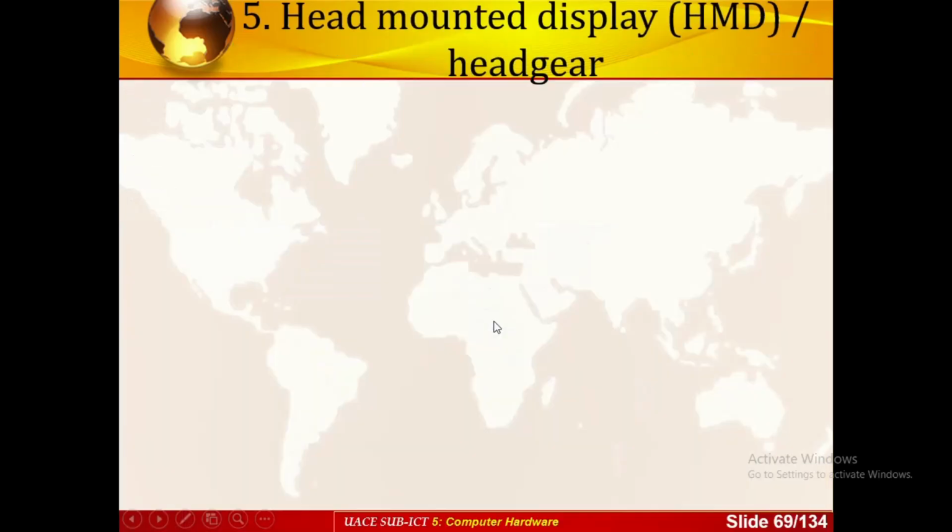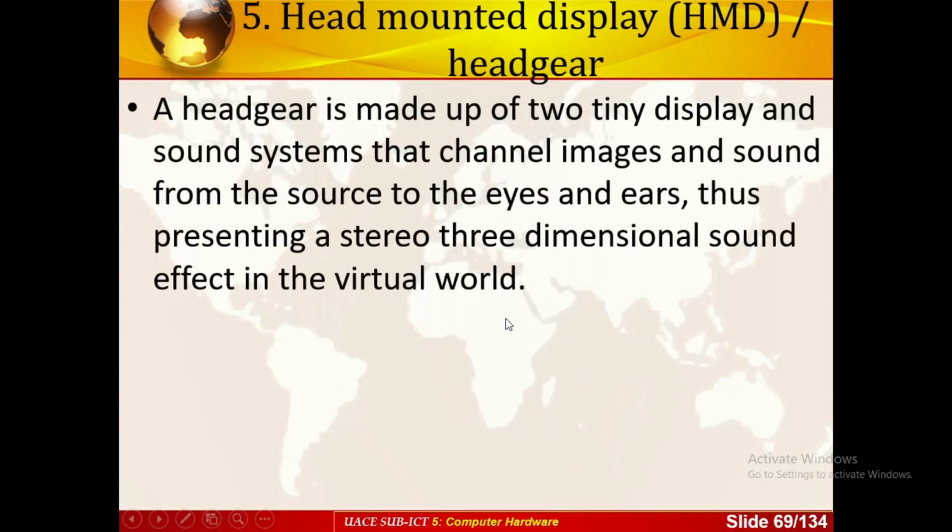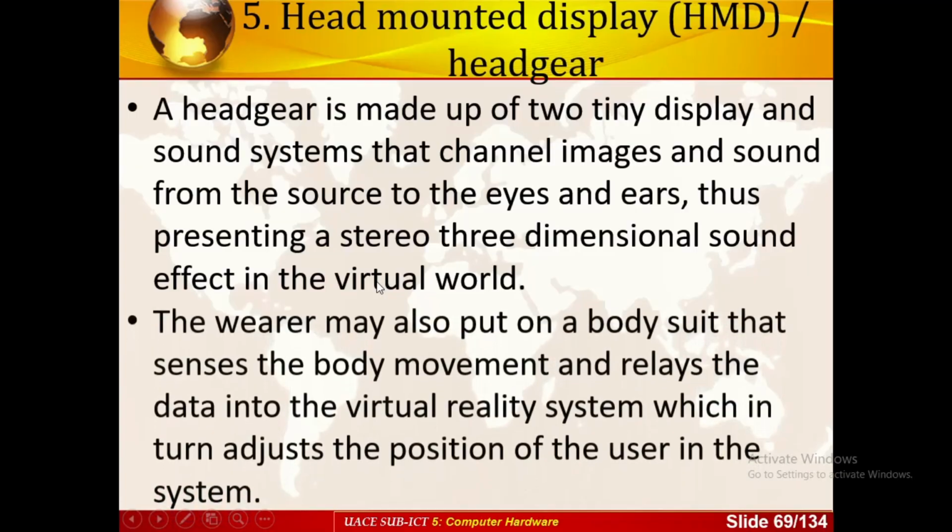You get it. So we have the head-mounted display device, or what we call a headgear. It's made up of tiny displays and a sound system that channel images and sound from the source to the eyes and ears, thus presenting stereo three-dimensional sound and affecting the virtual world. The wearer may also put on a body suit that senses body movement and relays the data to the virtual reality system, which in turn adjusts the position of the user in the system.